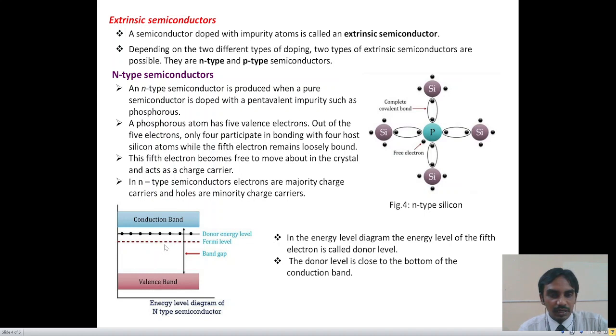If you further increase the temperature, electrons are excited from the valency band to the conduction band, creating holes in the valency band. Therefore, there are more free electrons in the conduction band compared to the valency band. Therefore, in N-type semiconductors, electrons are majority charge carriers and holes are minority charge carriers.